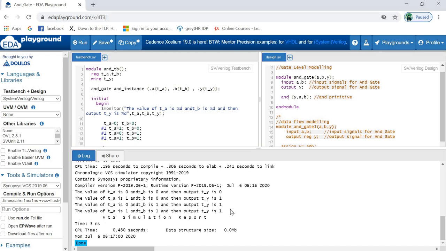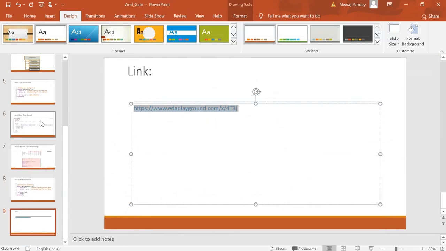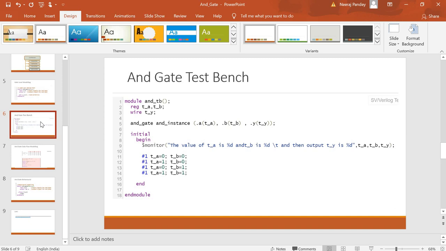So by using different primitives, we can write different designs. Here you will just have to make a change: instead of AND you write OR, and so on. By doing this you can write your other codes. So this was just an example, and let's move to the previous slides and discuss what we were discussing.